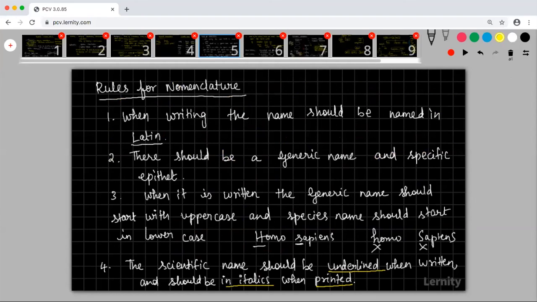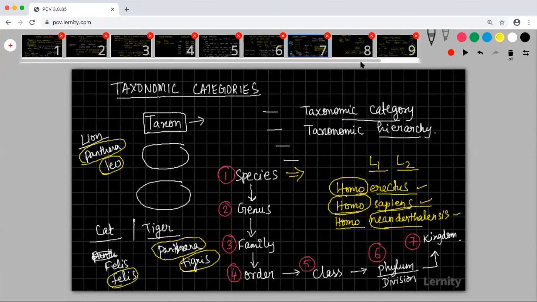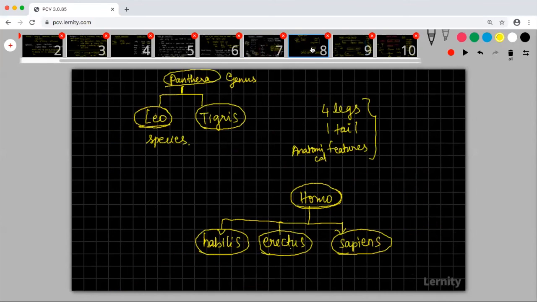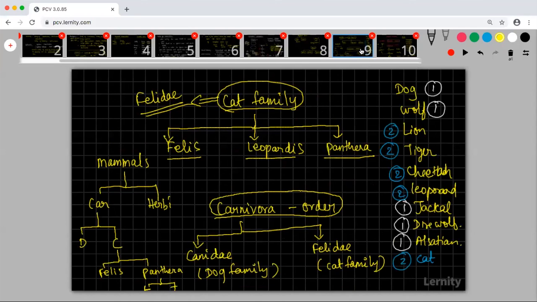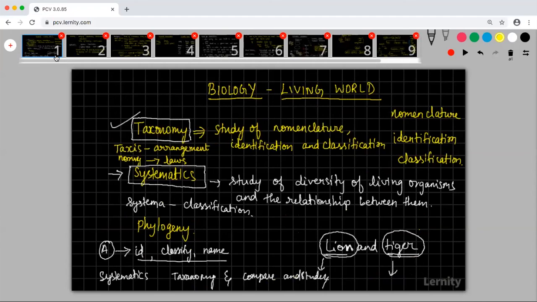Similarly, we studied the rules for nomenclature. And then this is the continuation of the rules, and we studied about these two organizations. Then we started studying about taxonomic categories. If you want, please just write these 7 names alone. Others are all scribblings only, just for understanding, which I tried to teach. If you want, you can take a screenshot. Okay, someone wants the first slide. Quickly, I'll show only the first slide.